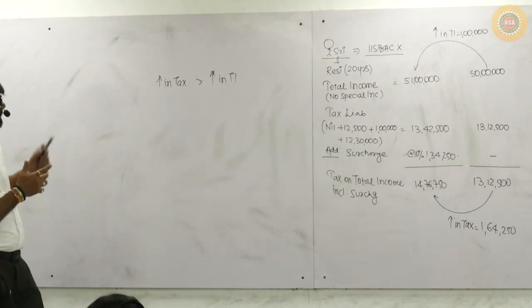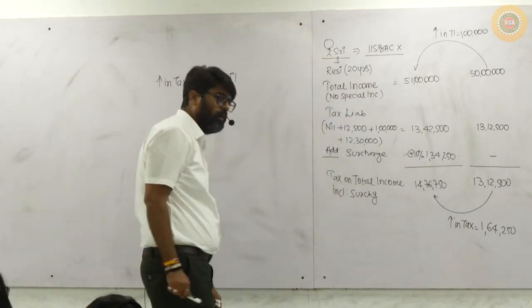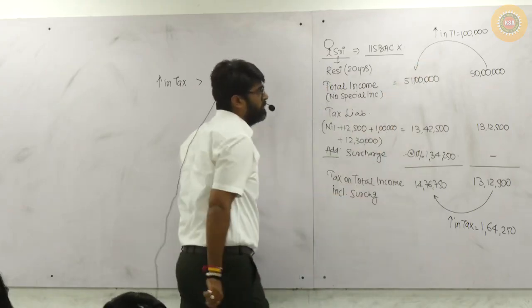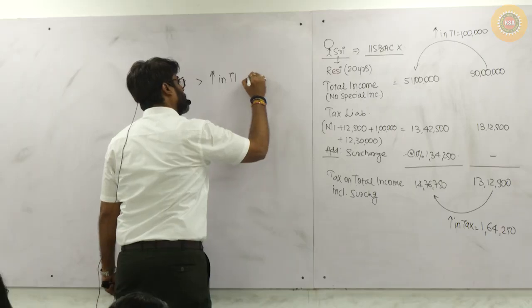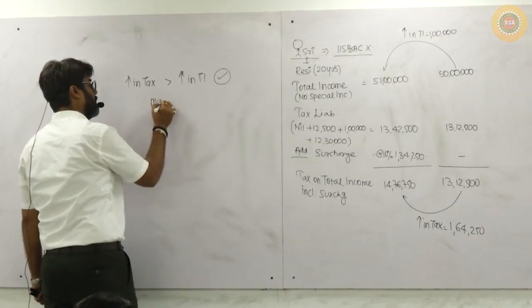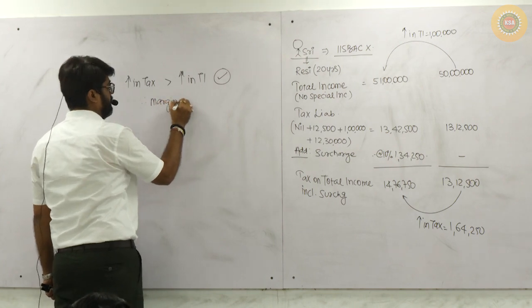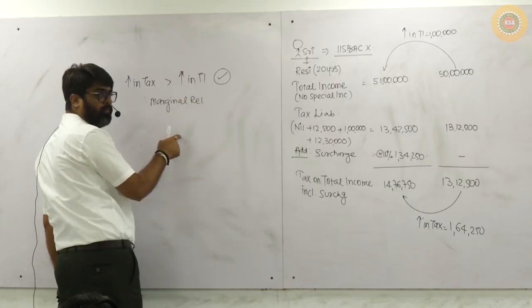In my case, check this equation. How much is the increase in tax? And how much is the increase in total income? Is this amount more than 1 lakh? This equation is getting satisfied. Therefore, you are going to get marginal relief. This is the condition to claim it.